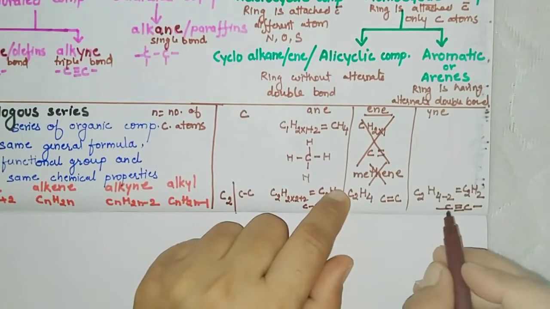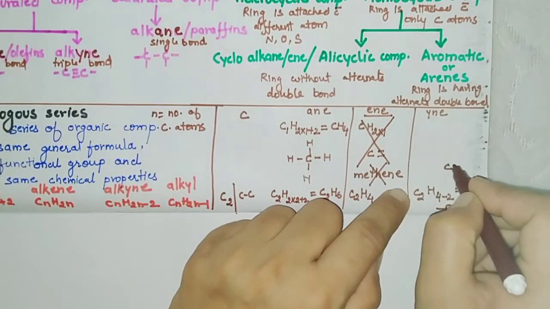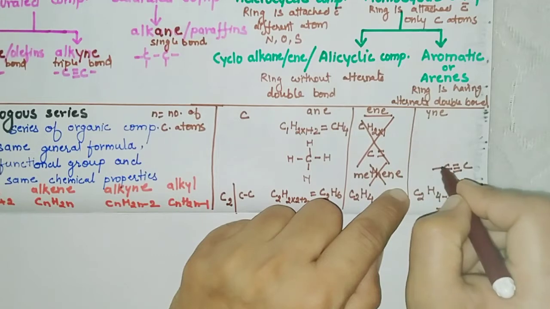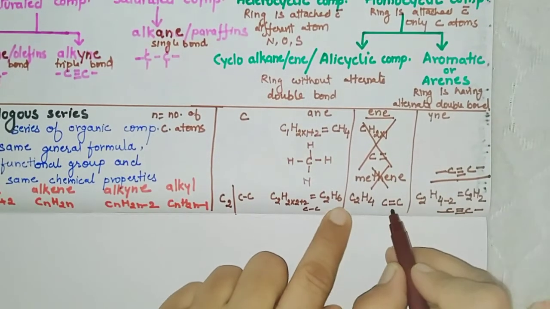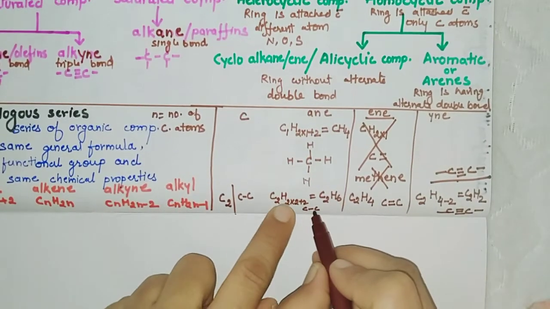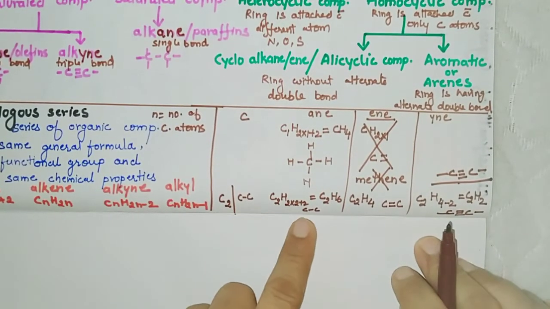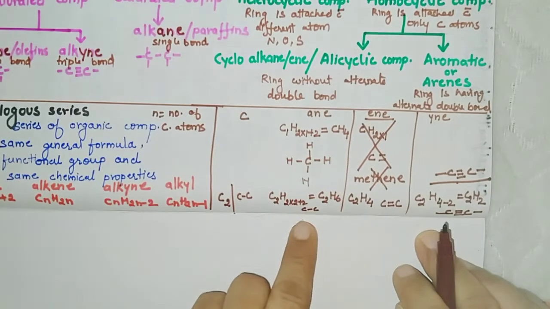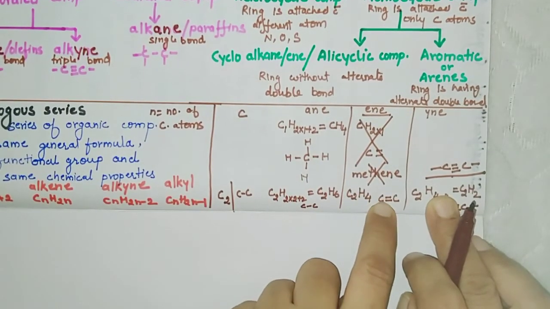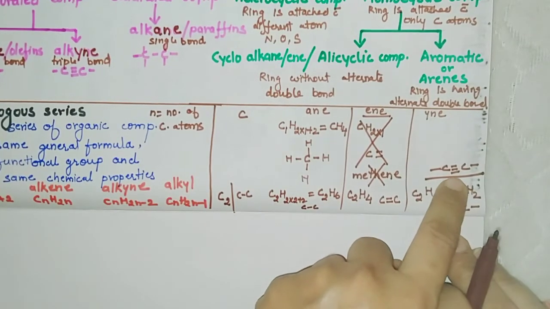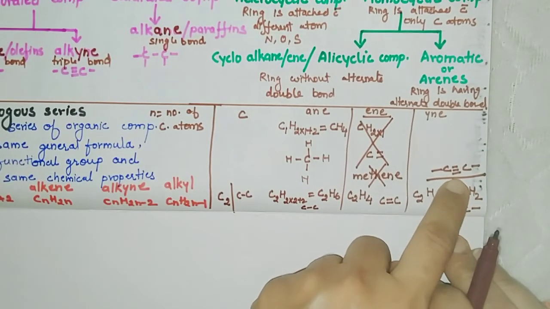Okay, so I am making this structure here. This is our triple bond, this is our double bond, this is our single bond. When a single bond is there, it is called methane or ethane. This is our ethene and this is our ethyne. Okay, thank you.